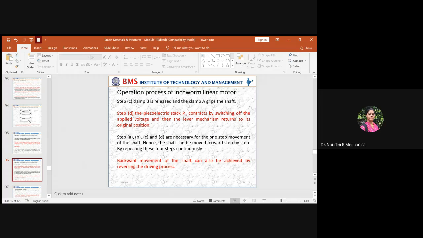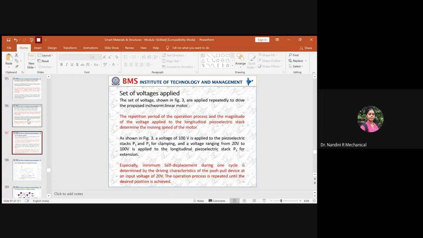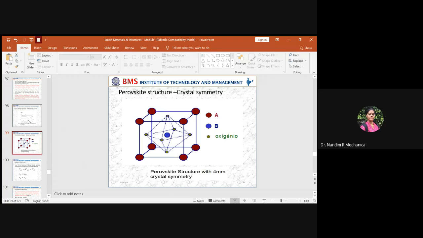So this is one of the applications of a piezoelectric device after you know about the concept and mathematical equations. So then I was telling all piezoelectric materials are ferroelectric in nature and all ferroelectric materials possess a perovskite structure, and I explained related to this in the last class also.